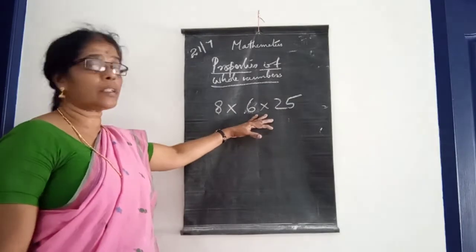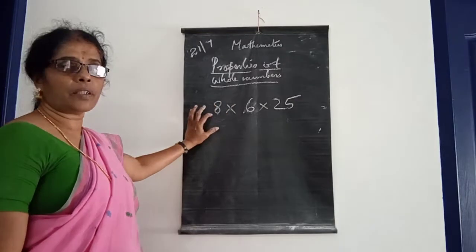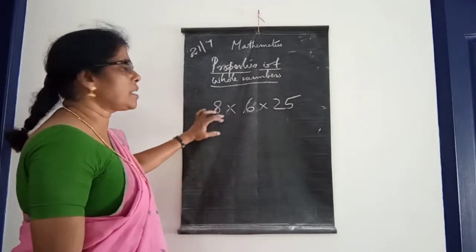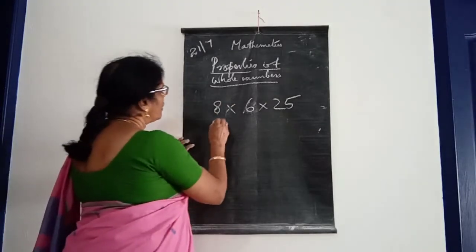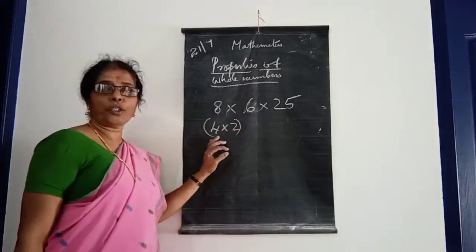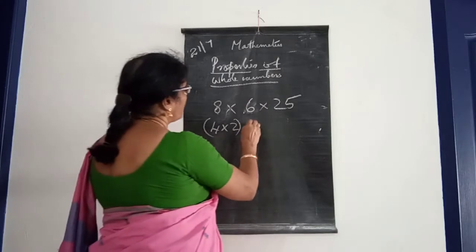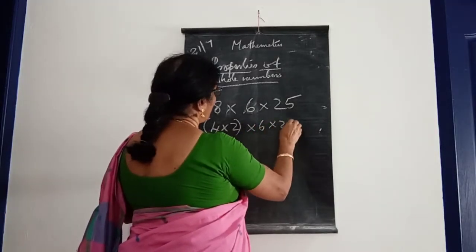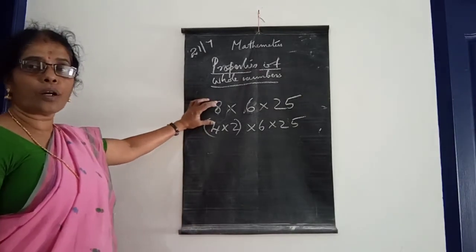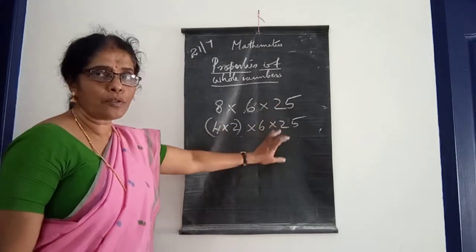Or otherwise, another method: 25 is already here, so we can split this 8 into 4 into 2, that is 8, and then 6 and 25.